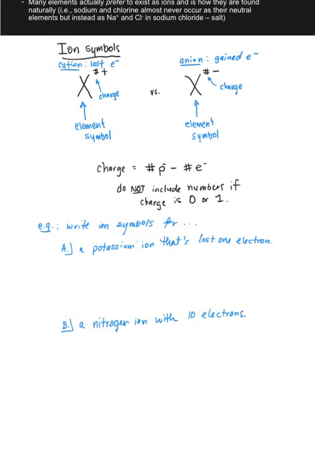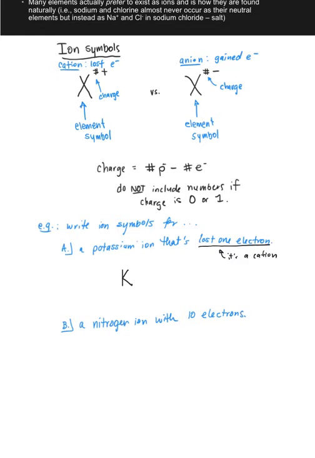We're going to write ion symbols for, firstly, a potassium ion that's lost 1 electron. We need to know the element symbol for potassium. That's unlike potassium's name in that it's just K. The idea that potassium has lost 1 electron tells us that it must be a cation, because it has fewer electrons than it does protons.